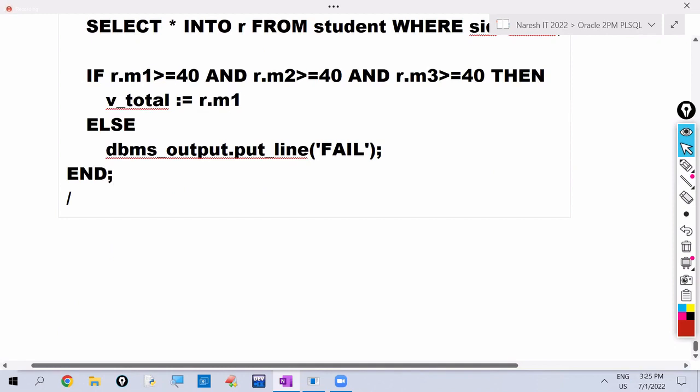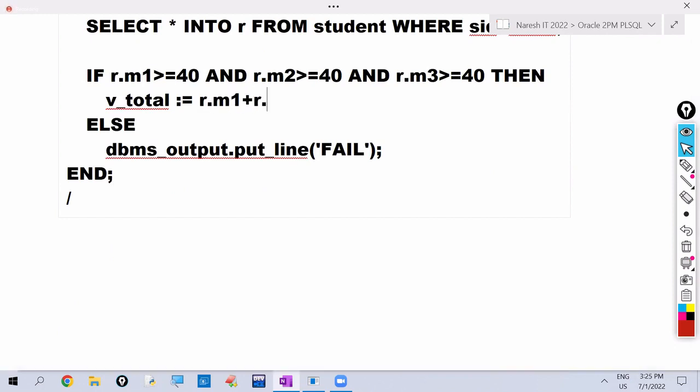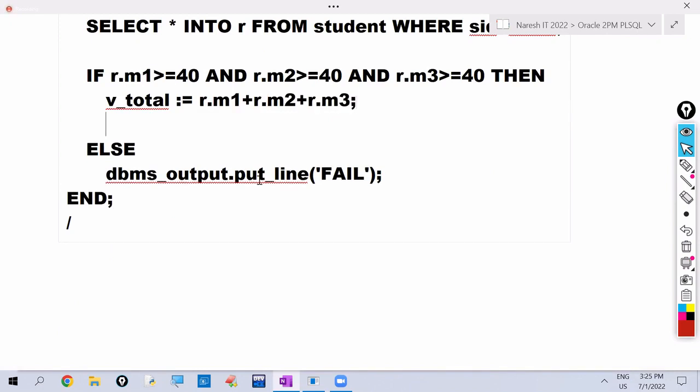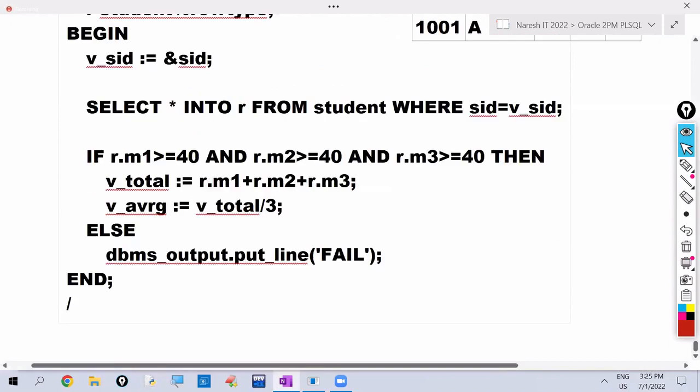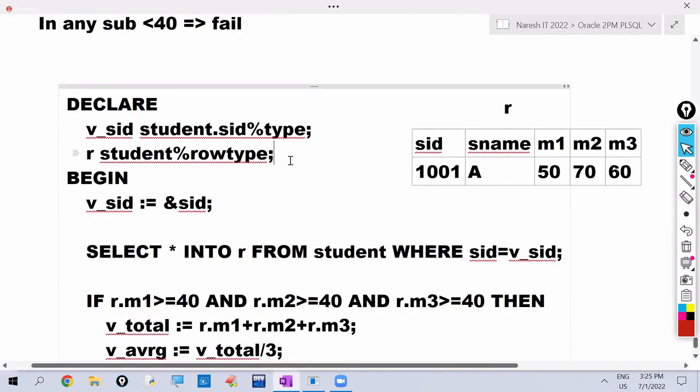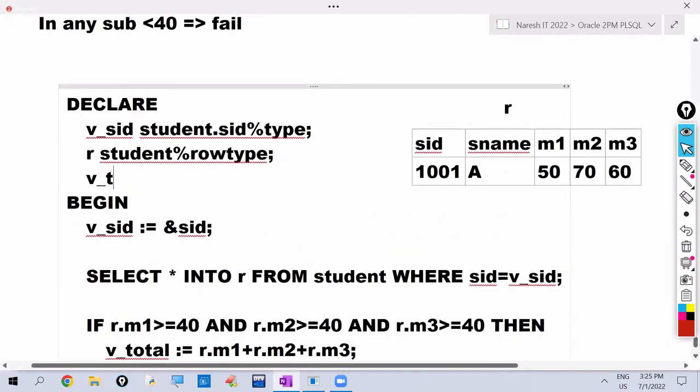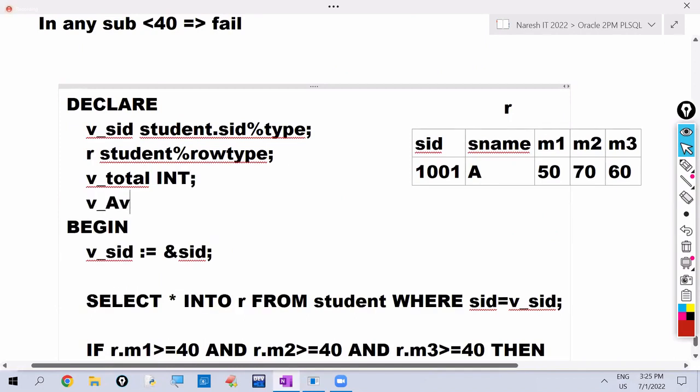R dot M1 plus R dot M2 plus R dot M3. Now we have total value. Calculate average. V underscore average colon equals to V underscore total by 3. Okay. Declare these variables. So V underscore total, I'm declaring as integer. Okay. V underscore average, I'm declaring as float.